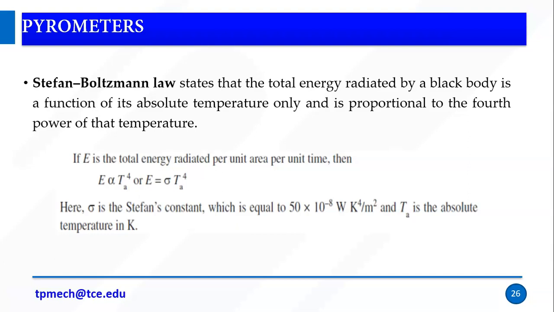So the directly proportional is considered as an equality with a constant. So we introduce one constant called sigma. This is nothing but our Stefan constant, which is equal to 5.67 into 10 power minus 8 watt per Kelvin to the fourth per meter square. And T is the absolute temperature.